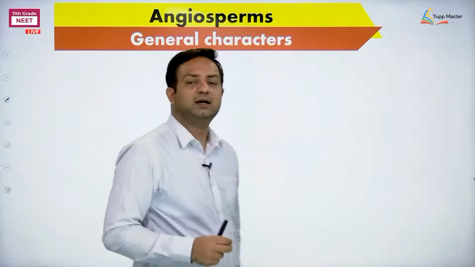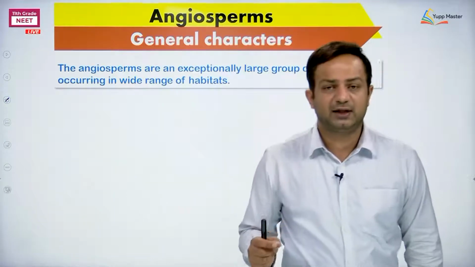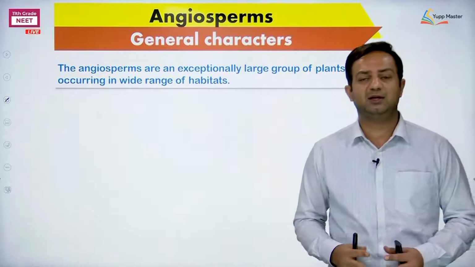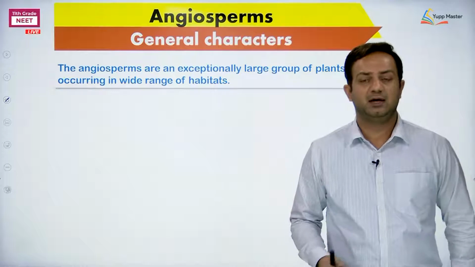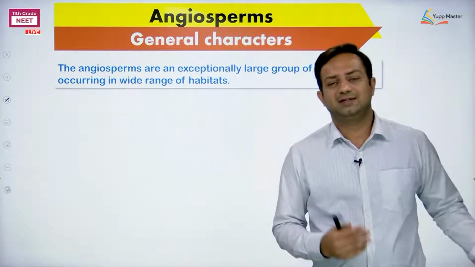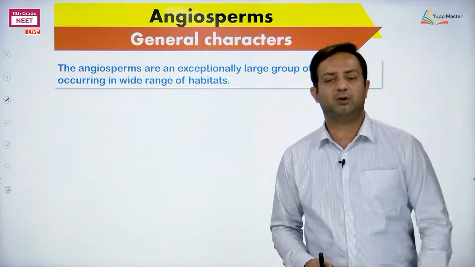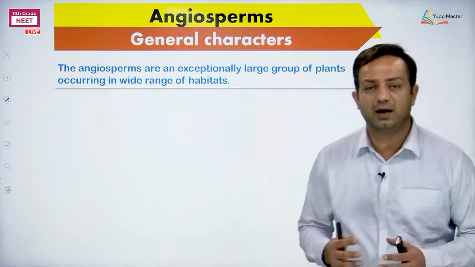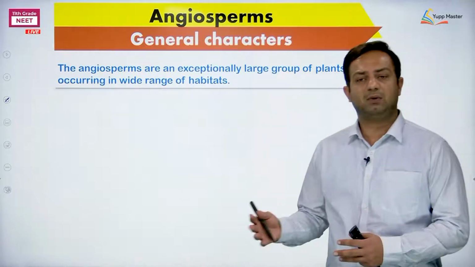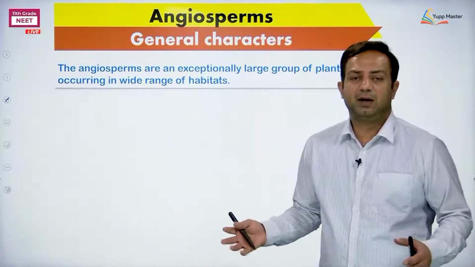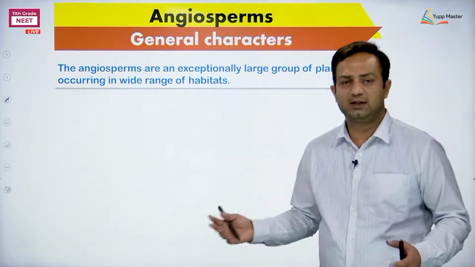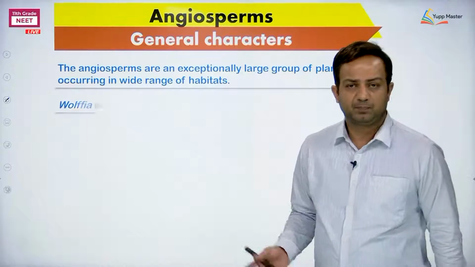So here are the characters that we need to discuss. One thing is that they are diverse, not only in terms of taxonomy, they are diverse in terms of habitats. Even marine members are known. Zostera, which we are going to study in later chapters like sexual reproduction in flowering plants, is marine, found in oceans. Whereas many aquatic plants grow in rivers, ponds and lakes, you know many of them.